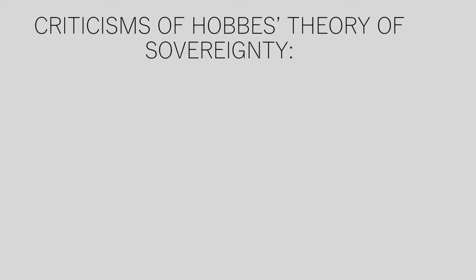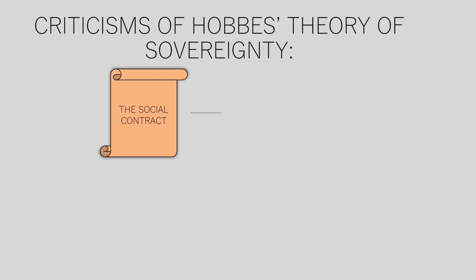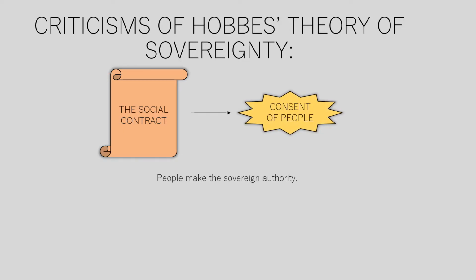Criticisms of Hobbes' theory of sovereignty include the theory of social contract, which is based on the consent of the people who are the makers of the sovereign authority. But his theory of sovereignty overrules the theory of social contract.